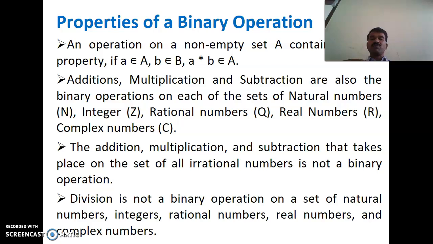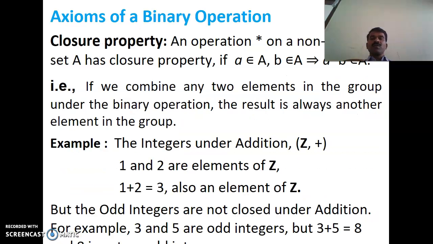So we have five axioms in binary operations: closure property, associative property, existence of identity, existence of inverse and commutative property. If all these hold good, we shall call it an Abelian group. First, let us see the closure property.